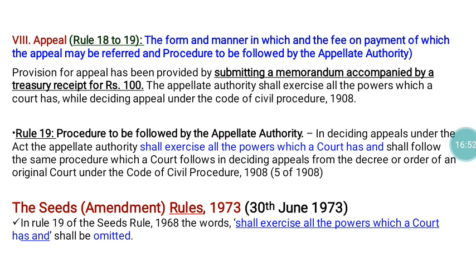If anyone is affected, or if anyone's seed is rejected from the certification program, or due to a quality issue a stop sale order is issued, at that time they can go for appeal. Within 30 days of the receipt of that notice, they have to go for appeal. For appeal purposes, there is a specific memorandum. They have to fill up that memorandum, and along with it enclose a rupees 100 treasury receipt. That will be put in front of the court, and the genuineness will be checked. So these things are narrated in part 8 of the seed rules.